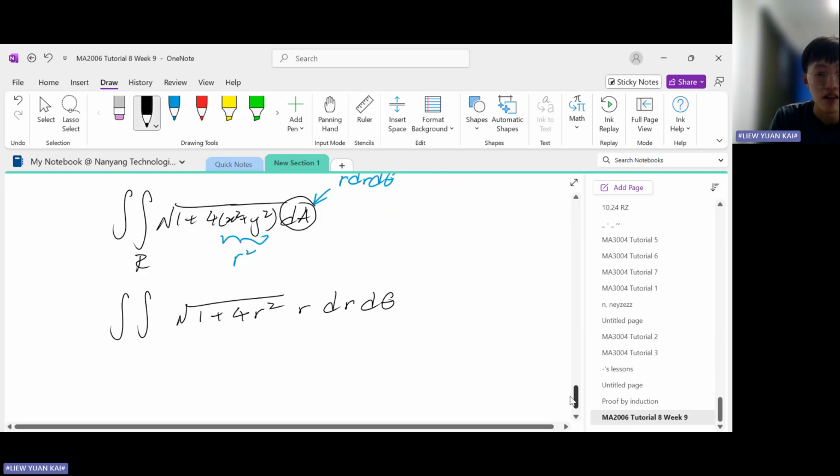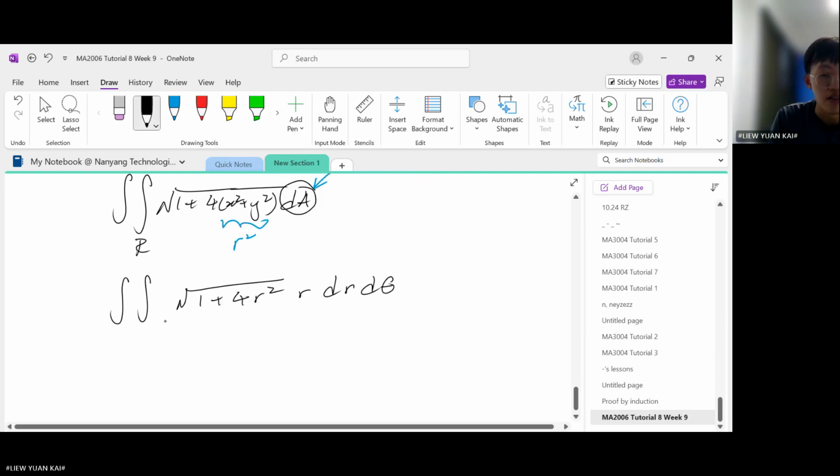Okay, so now we have to find the bounds of the integral. The inner integral is r, so r equals to something, and r equals to something, and then the next integral is theta, so theta equals to something, theta equals to something. So let us take a look at the theta bounds.